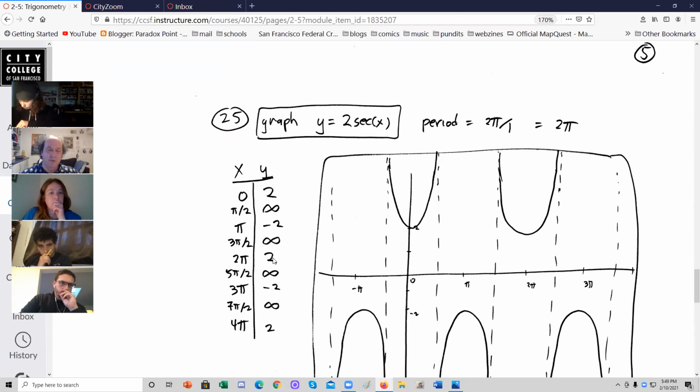In between the 2's is a -2 and -2. And between the 2's and -2's are the infinities. So here it's 2 at 0. It goes off to infinity at pi halves, then -infinity to -2 to -infinity, and so on, and so on.